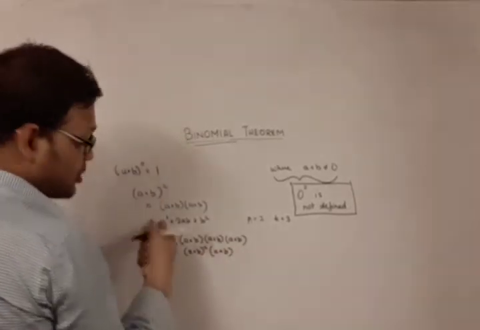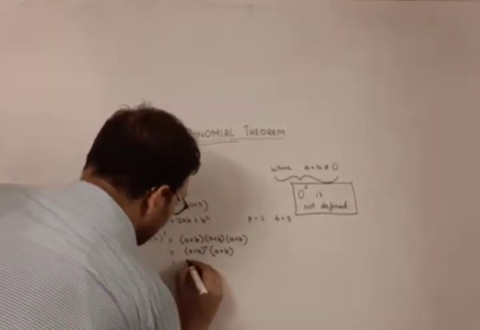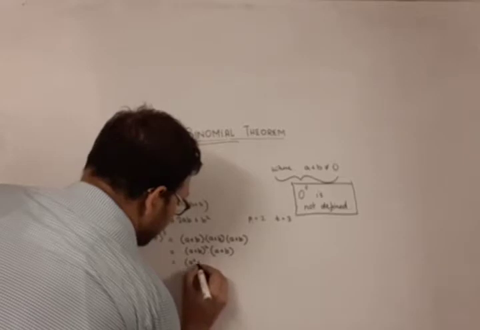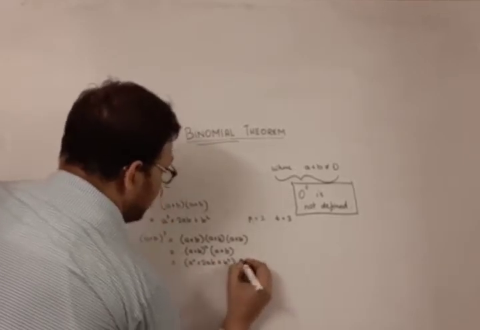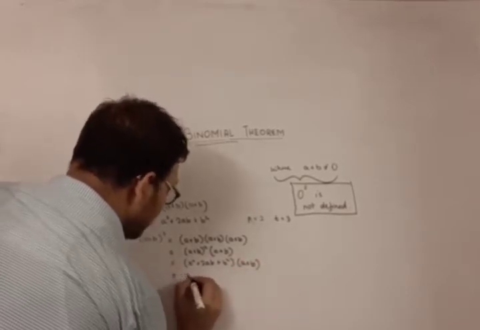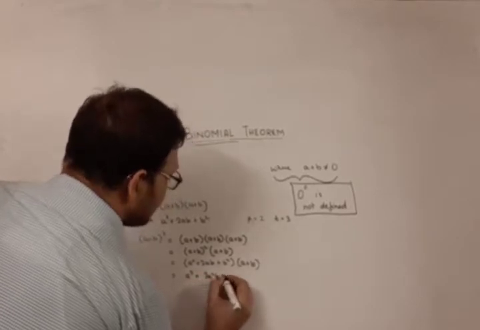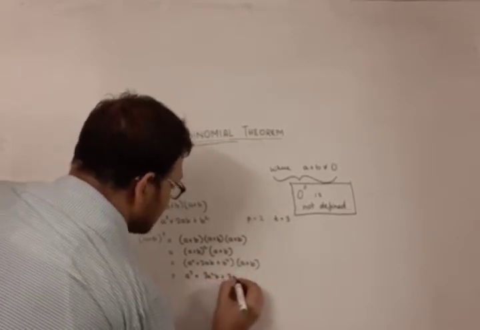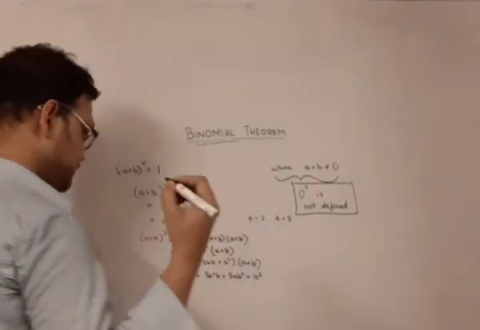We have already derived what a plus b the whole squared is: a squared plus 2ab plus b squared into a plus b, and hence what we get is a cube plus 3a square b plus 3ab squared plus b cubed.